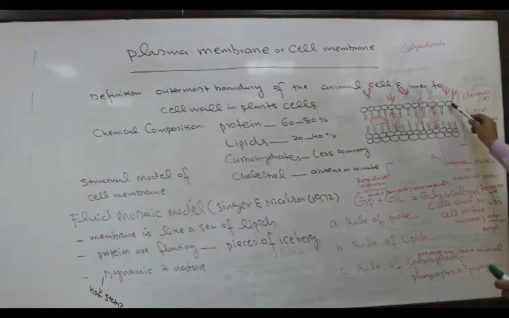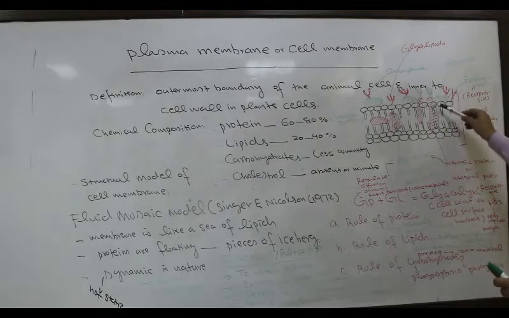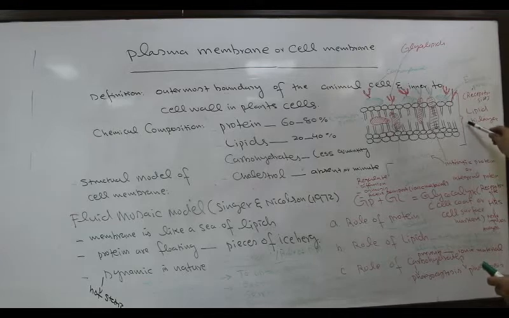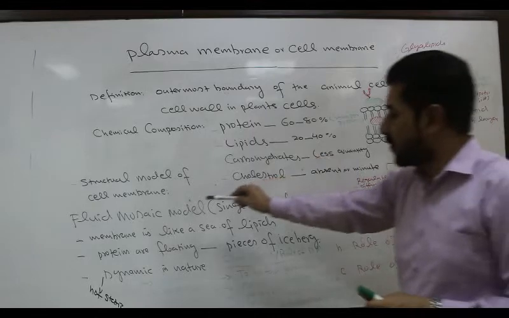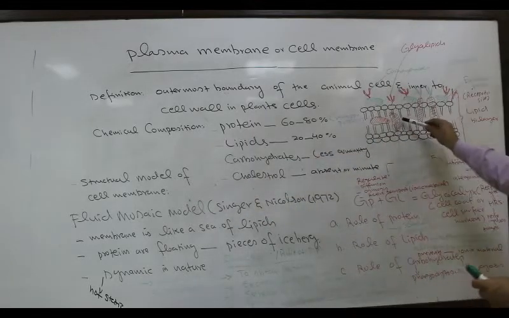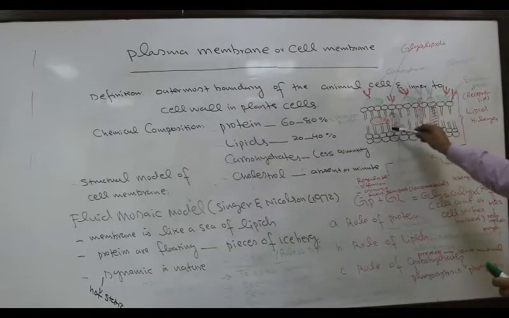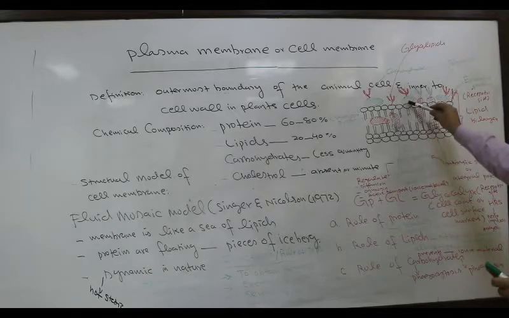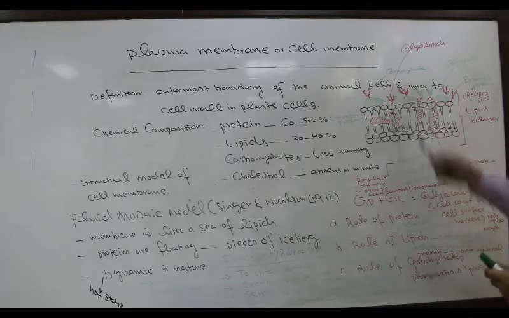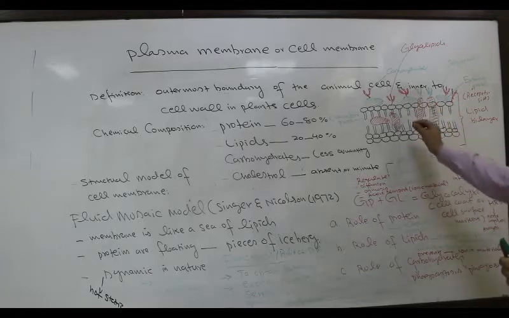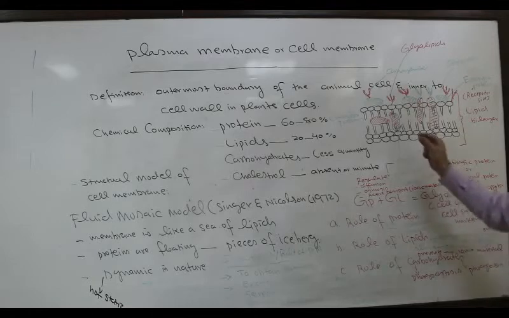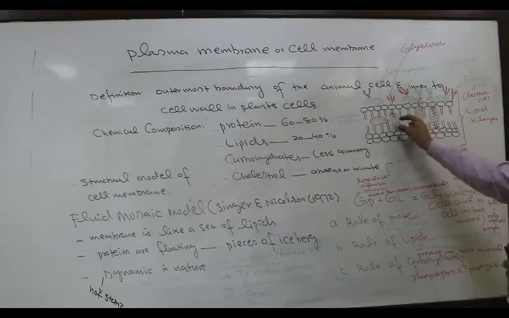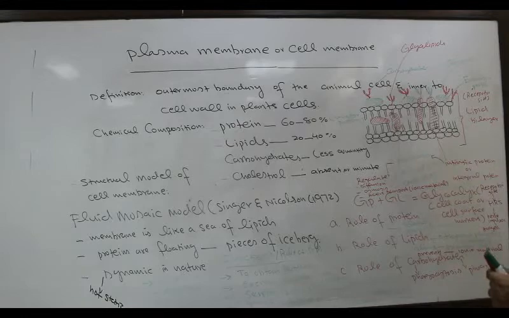According to this model, the lipid is present in the form of what? A bilayer, which is called the lipid bilayer, which provides fluidity for the movement of what? Protein. And these are proteins, that is intrinsic protein and extrinsic protein. Extrinsic proteins are shown with the help of a green marker, and intrinsic or integral proteins are shown by a red marker.